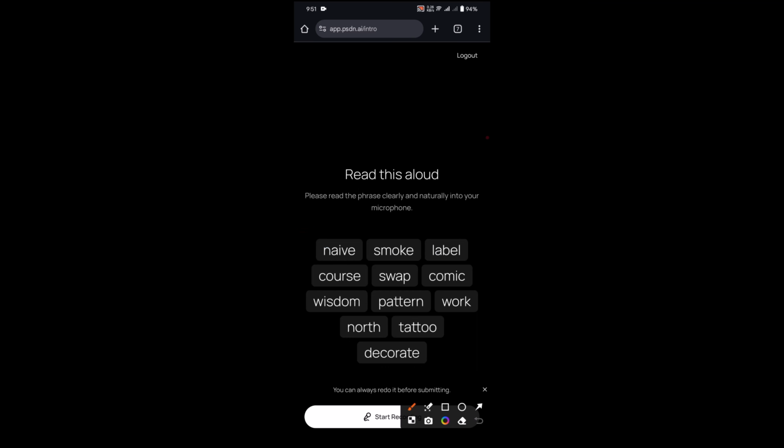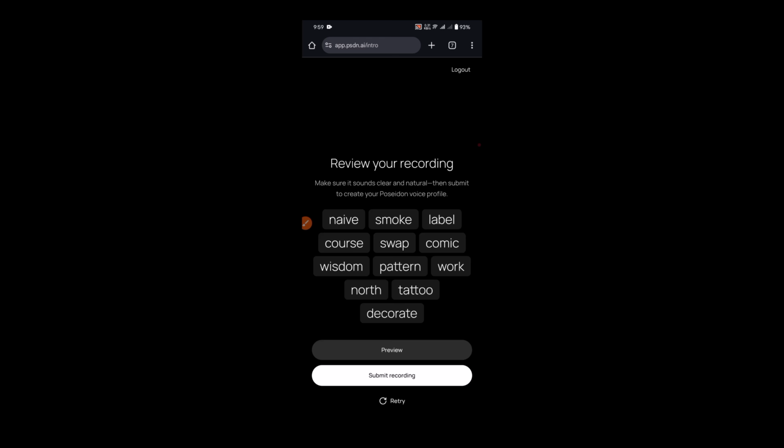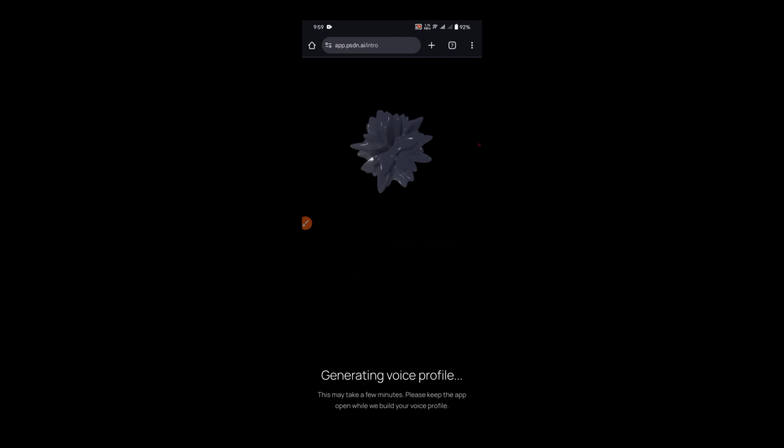And you will see some words appear like this. So you need to record these words with your voice. Then click start recording. After that you will get an option to preview it. That means you can listen to it. Then if you feel everything is okay, then you just need to click on submit recording. As soon as you click on submit recording, your file will be uploaded.